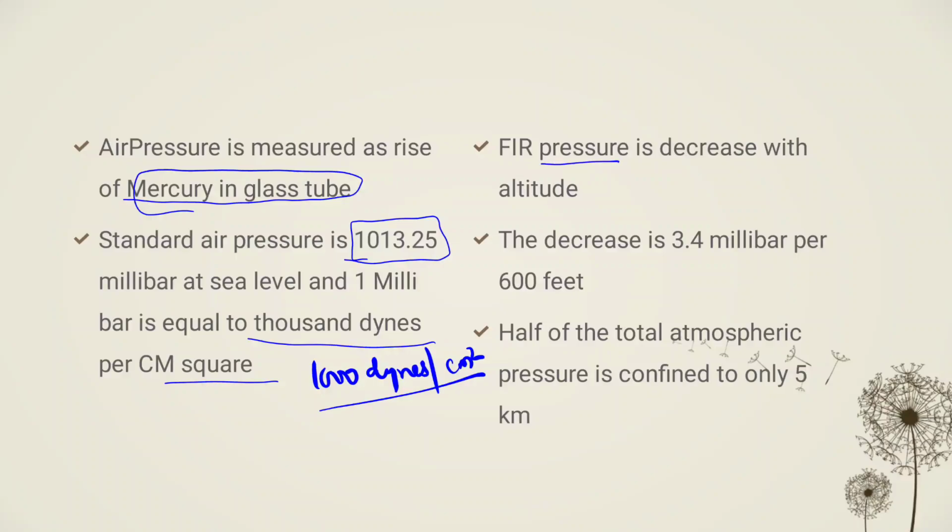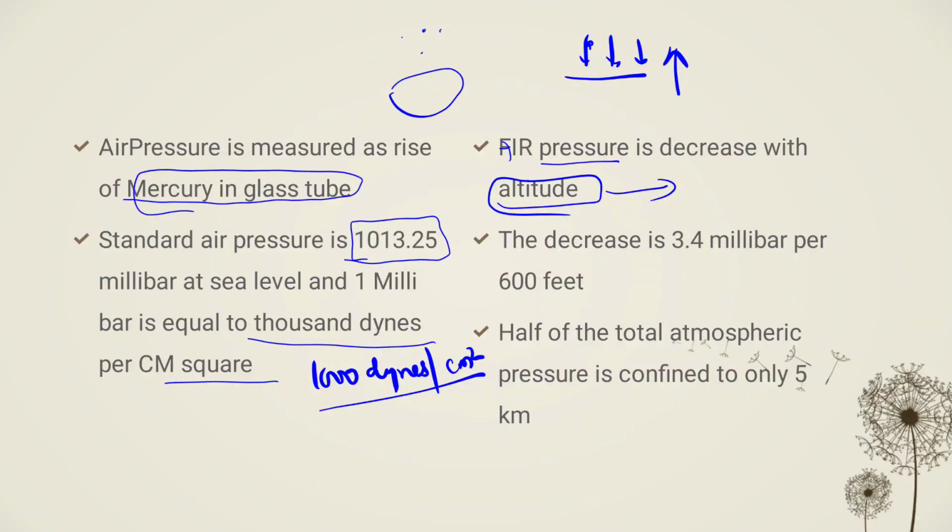So the air pressure decreases with the altitude, because the pressure exerted on the ground with altitude is decreased, because molecules are less, and the gravity is also working maximum on these molecules which are near to the ground.